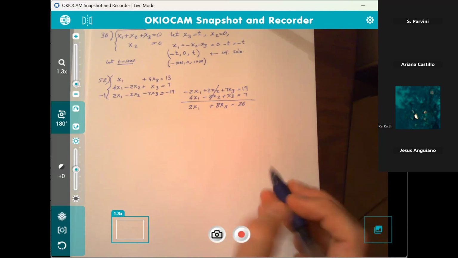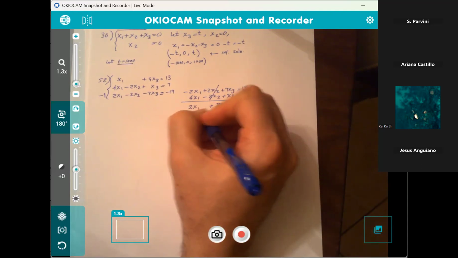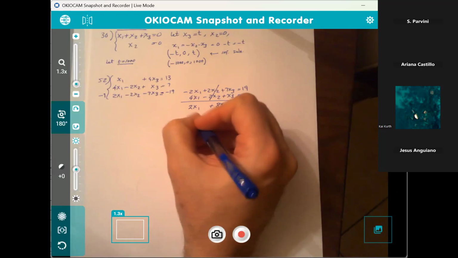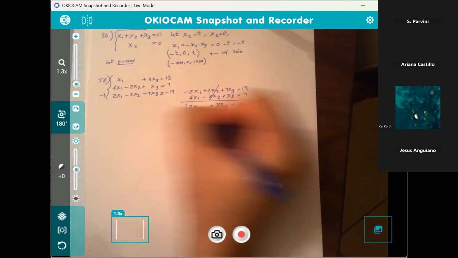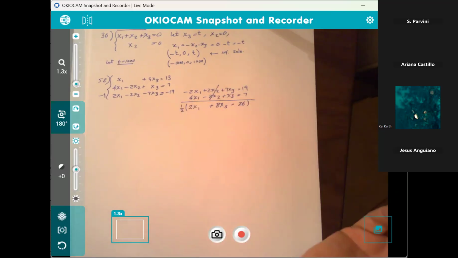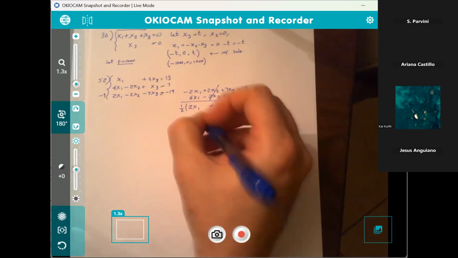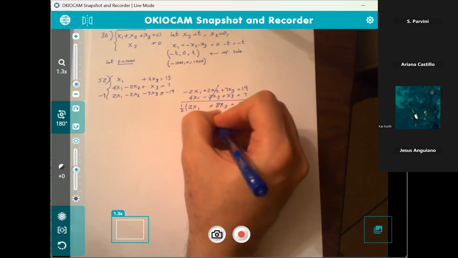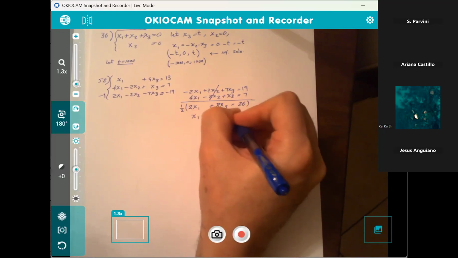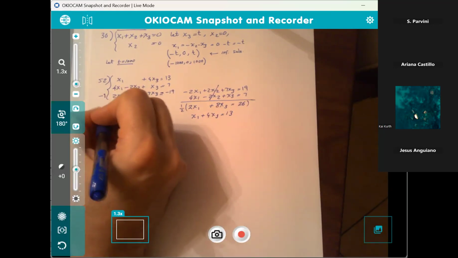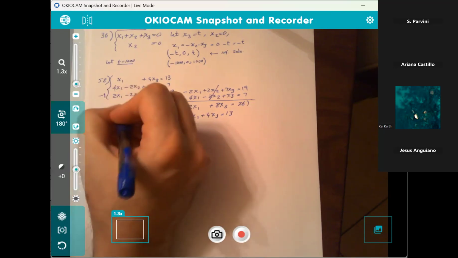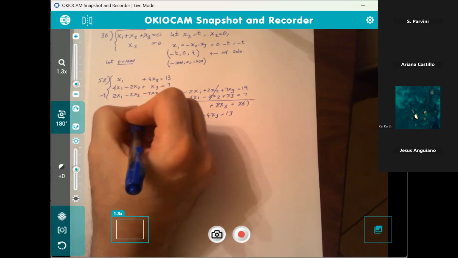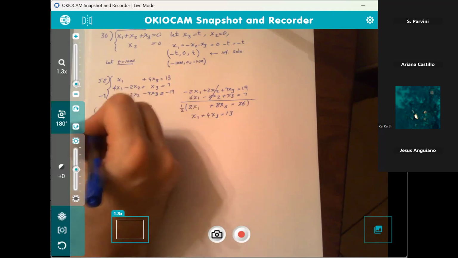Let's divide everything by 2. So that's rule number 2. I'm multiplying by 1/2, if you will. There you go. This is rule number 2. I'm allowed to multiply an equation by a non-zero constant. So this means x sub 1 plus 4x sub 3 is now equal to 13. So the system is now x sub 1 plus 4x sub 3 equals 13, right?